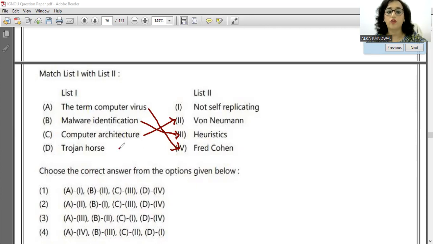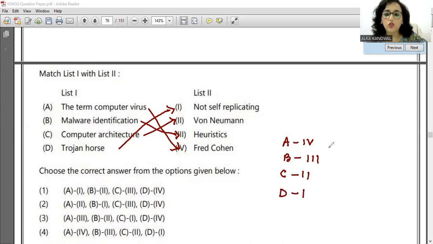Trojan horse is non-replicating. It does not self-replicate. खुद से replicate नहीं होता है. तो आंसर क्या है? A का 4 है, B का 3 है, C का 2 है and D का 1 है. So this is the correct answer. I think the answer will be option 4. Okay, so all of you note it down.